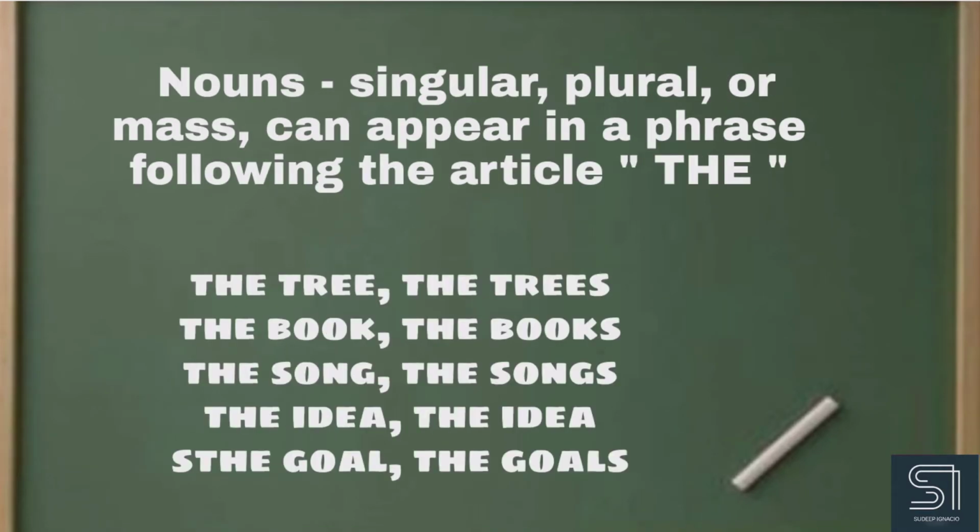Most English nouns, whether singular, plural, or mass, can appear in a phrase beginning with the article the. So we say the trees, the tree, the book, the books, the song, the songs, the idea, the ideas, the goals, etc. So the article the comes before a noun.